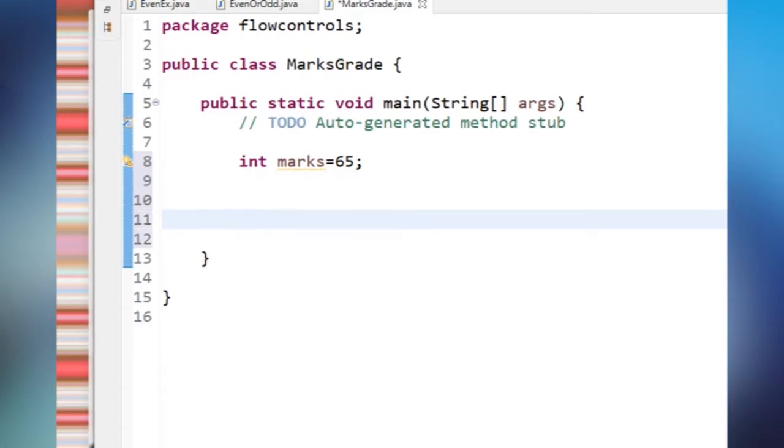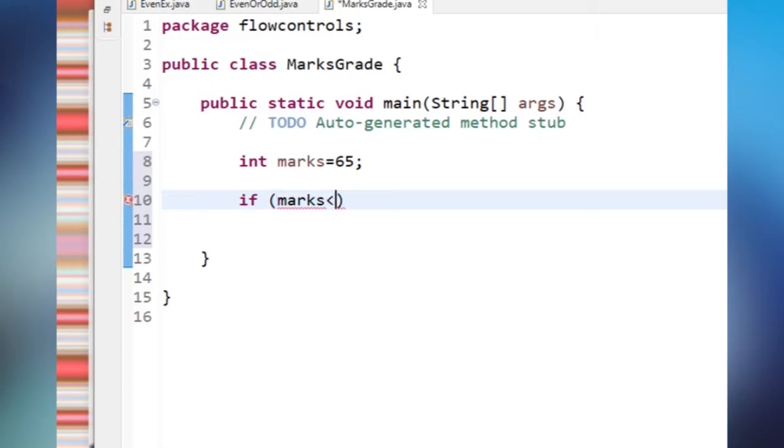So first condition, what we have to check: if marks should be less than or equal to 100, and here I have to use AND, logical AND. I already explained this in operators. So marks AND greater than or equal to 70.